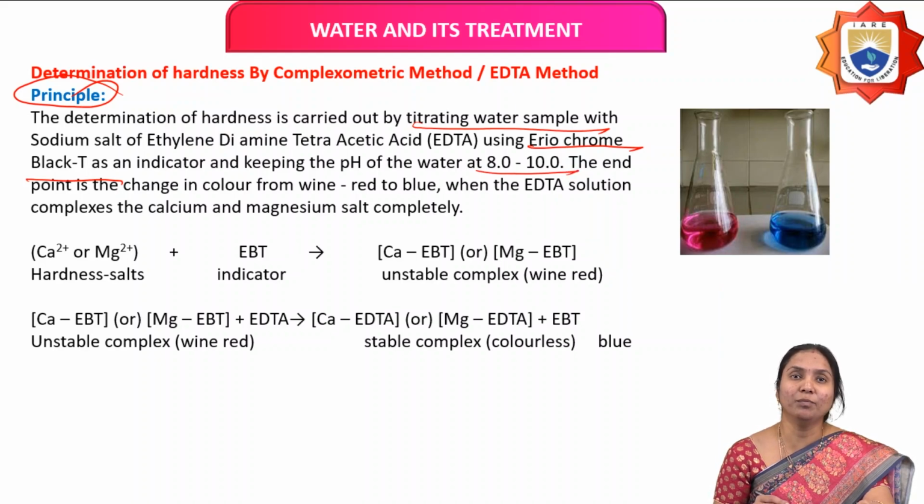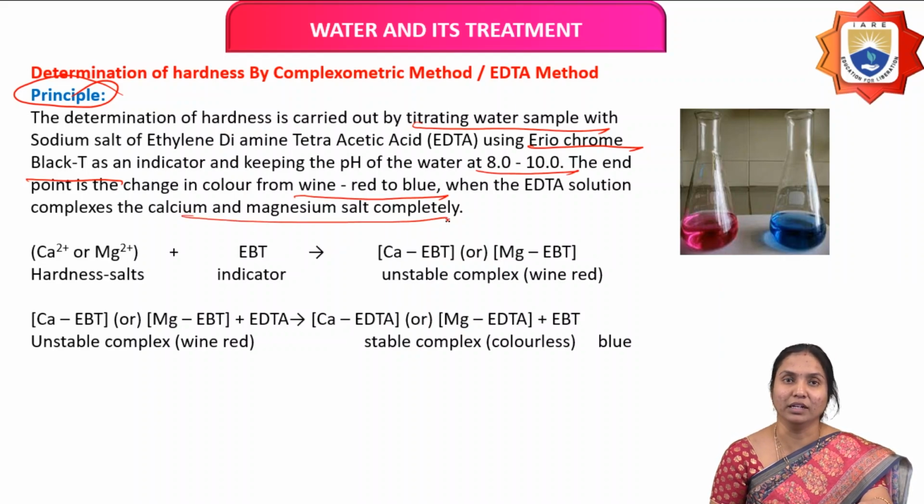The end point is a change in color from wine red to blue, when the EDTA solution has complexed completely with the calcium and magnesium salts. This is the principle involved in the EDTA method.